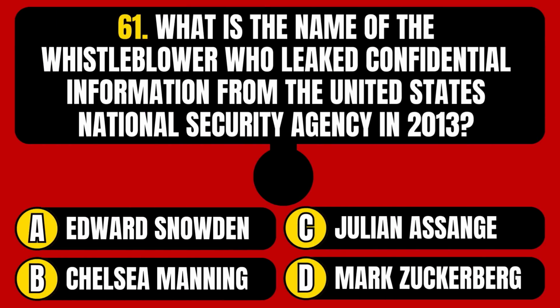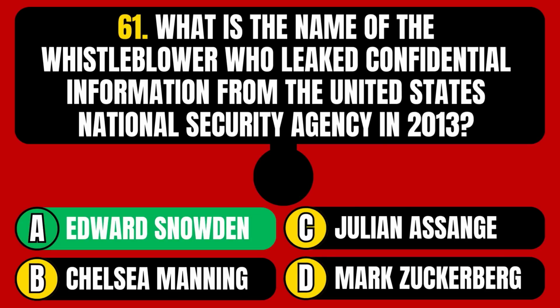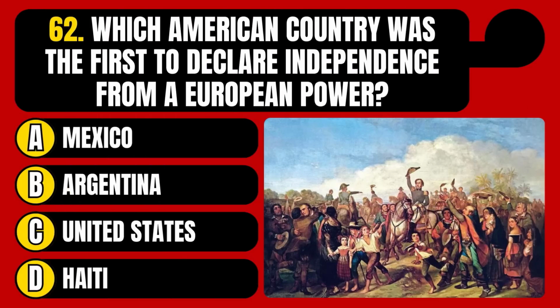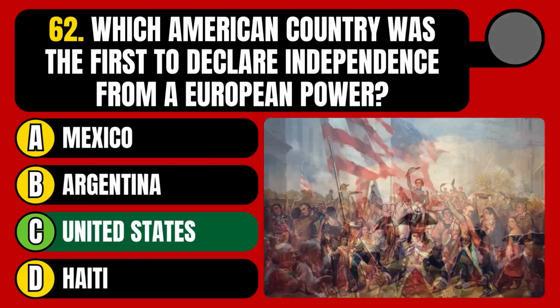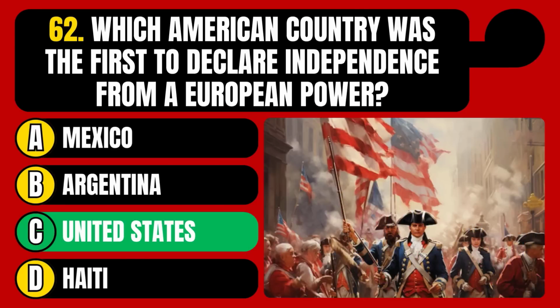What is the name of the whistleblower who leaked confidential information from the United States National Security Agency in 2013? Edward Snowden, Chelsea Manning, Julian Assange, or Mark Zuckerberg? The correct answer is option A, Edward Snowden. Which American country was the first to declare independence from a European power? Mexico, Argentina, United States, or Haiti? The correct answer is option C, United States.